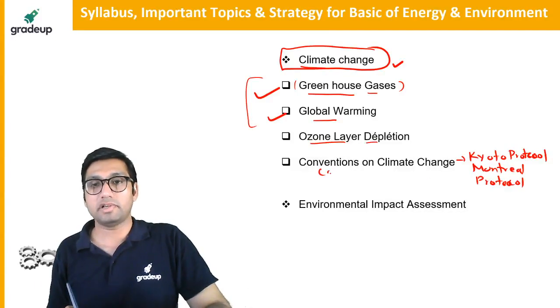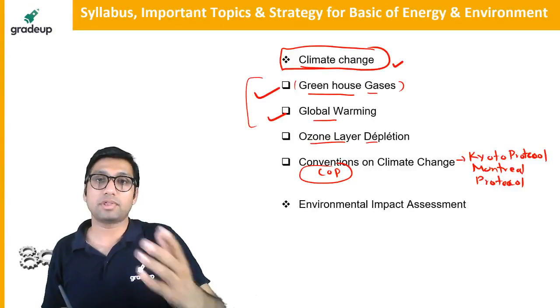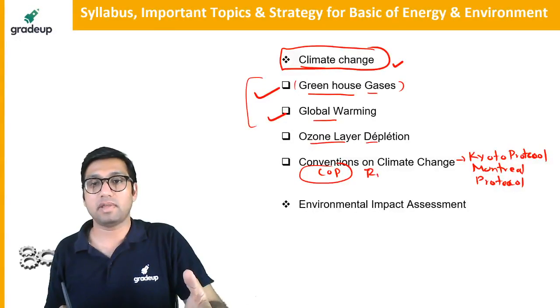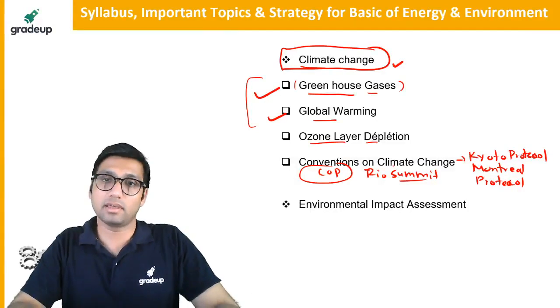That is conventions on COP. COP stands for Conference of Parties. So different types of COP we have to study. Rio Summit we have to study here. Earth Summit, Rio Summit. So that is all we have to study in this climate change.